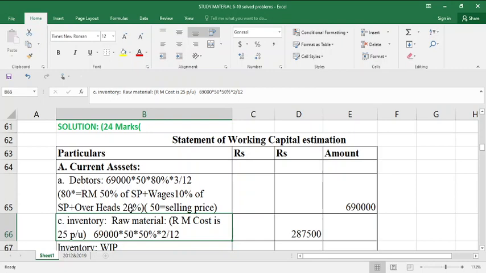Here cost of sales means 80% of the selling price. So remaining 20% is nothing but a profit.